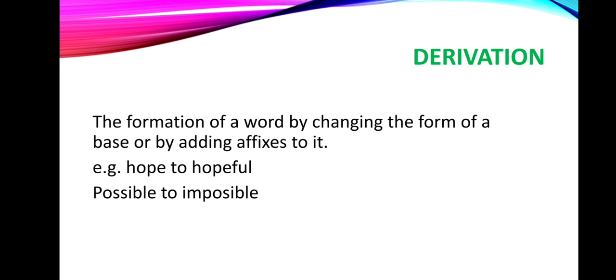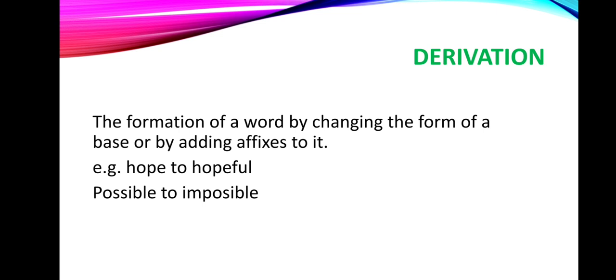Then we are having derivation. So what is derivation? It's a formation in which we form a word by changing the form of a base or by adding affixes to it, meaning either a prefix or a suffix.